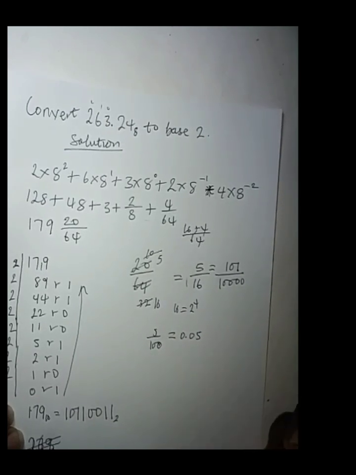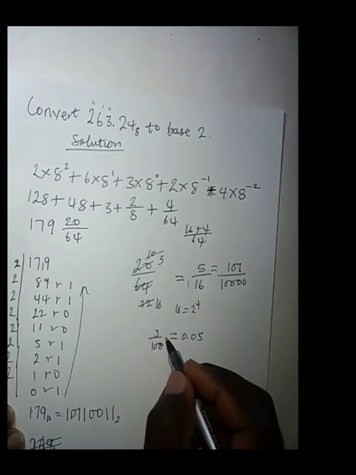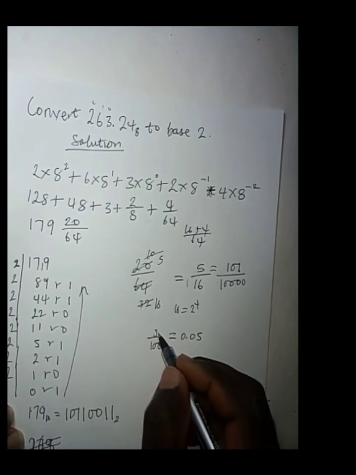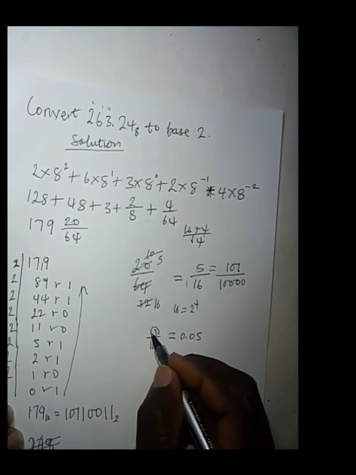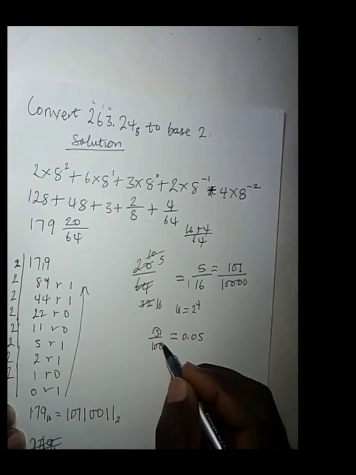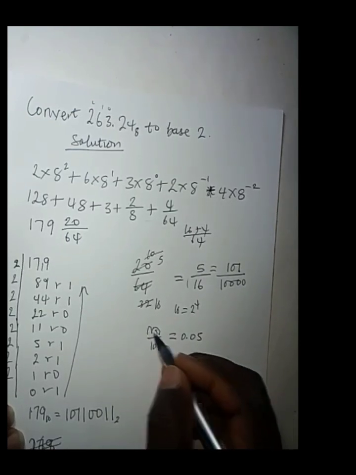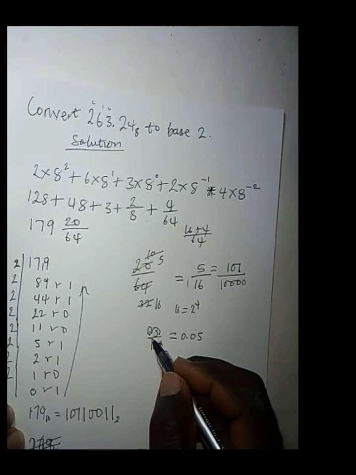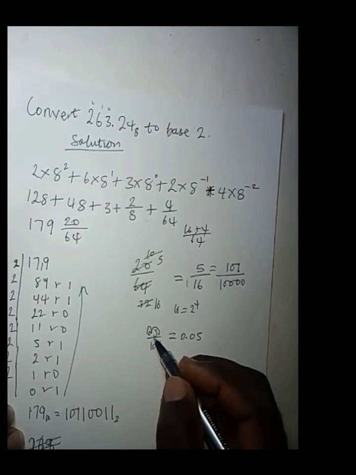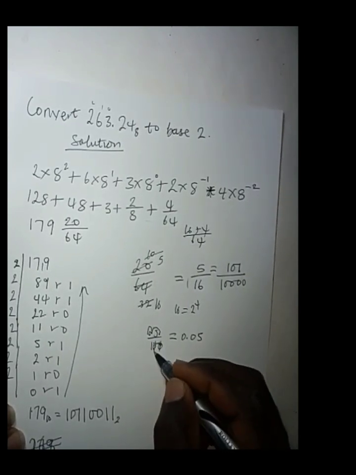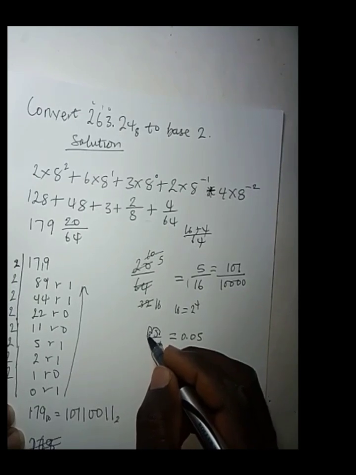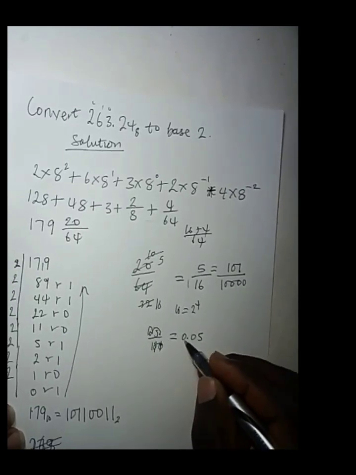It's 0.05 because you assume that the decimal point is here, and then you move it this way and cancel one of the zeros. Then you move it again, and you have an empty space which you fill with a 0, and then you cancel out this one. So what you have now is 0.05.